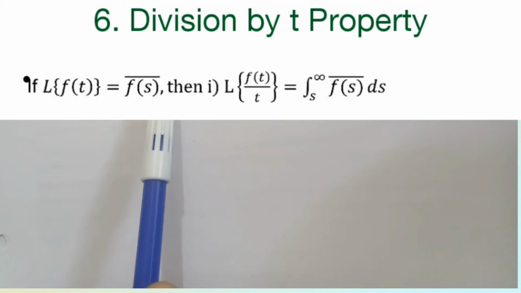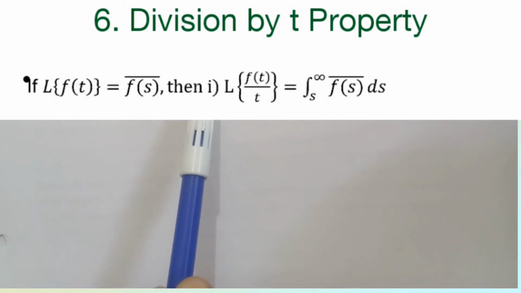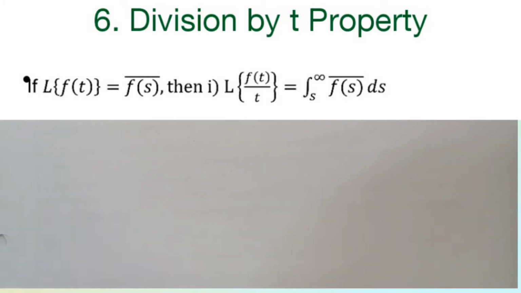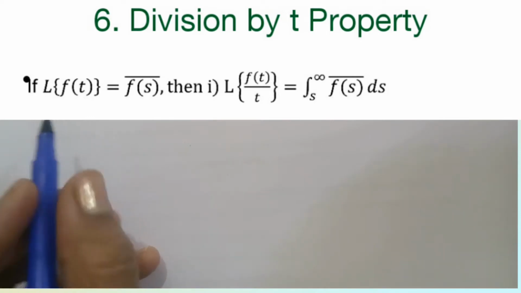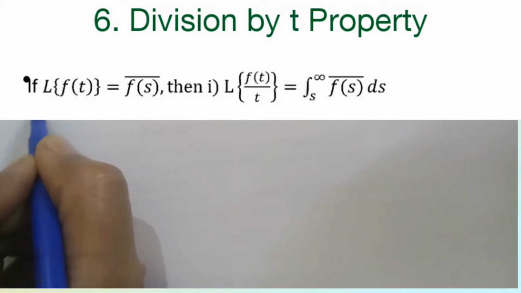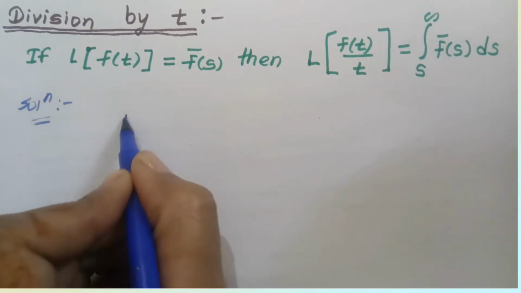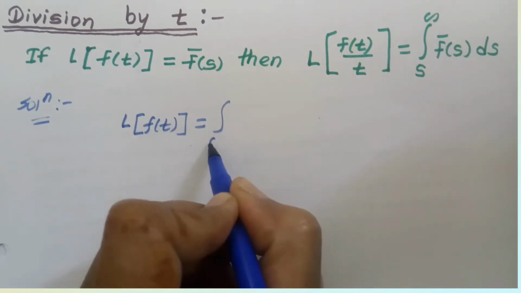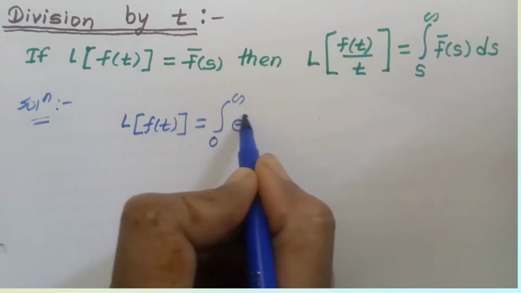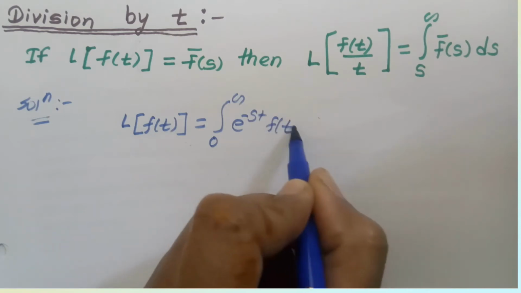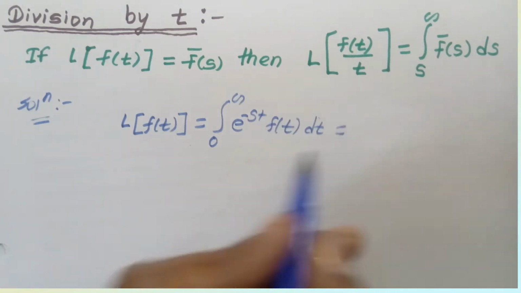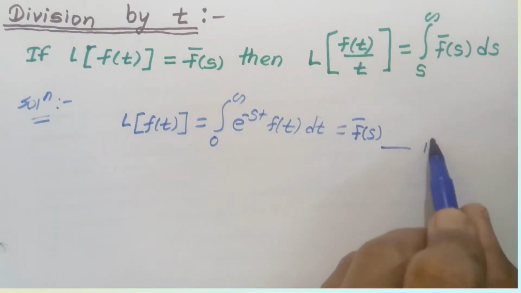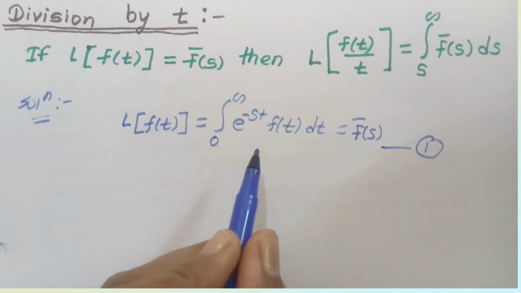Here we have been given the statement that Laplace of f of t is f of s bar, and we have to prove this term. The given term is nothing but the definition of Laplace transformation. The definition is: Laplace transformation of f of t is equal to the integral from 0 to infinity of e raised to the power minus st f of t dt, and this term is nothing but f of s bar. Suppose we consider this definition of Laplace transformation as equation 1.